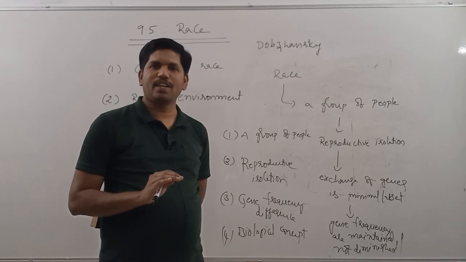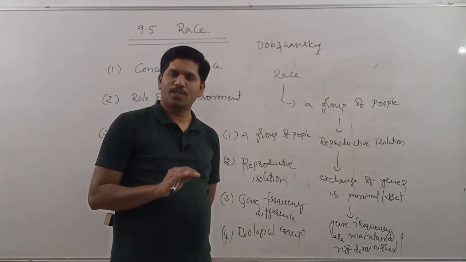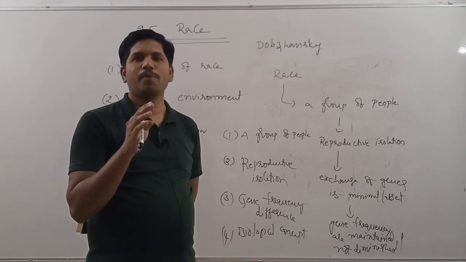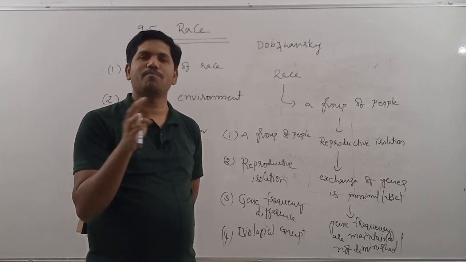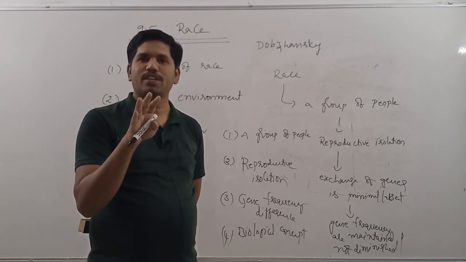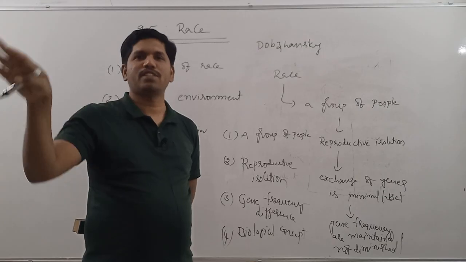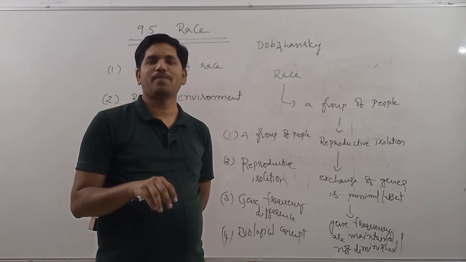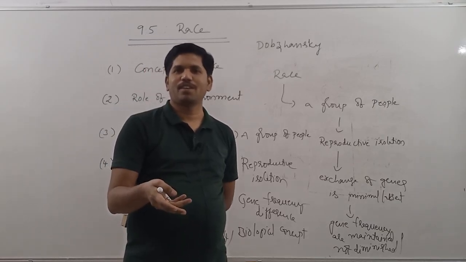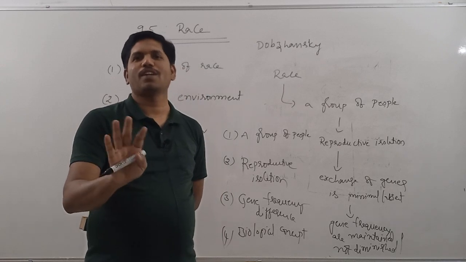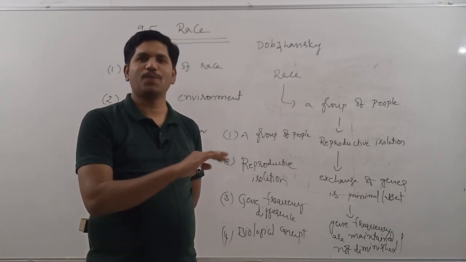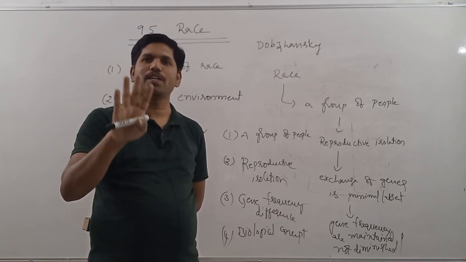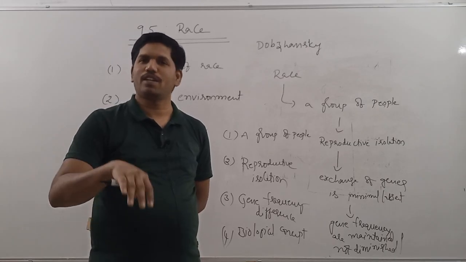But actually, the term race was coined in order to indicate a group of people characterized by the presence of a set of similar physical characteristics, which is because of a set of similar genes. But in due course of time, that biological concept was converted into a social concept, and the so-called white colored people started assuming that they are superior, and they started committing atrocities on the so-called inferior races.